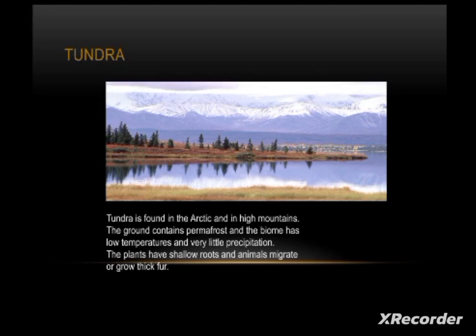Here the ground contains permafrost and the biome has low temperatures and very little precipitation. The plants have shallow roots and the animals migrate or grow thick fur. Okay, students? So this is about your tundra biomes.